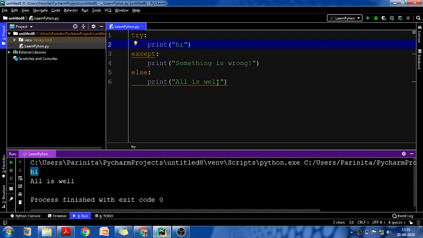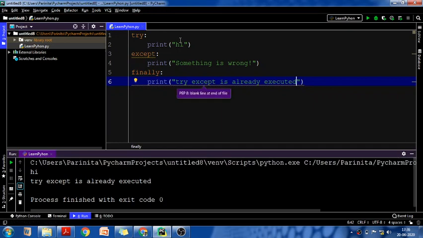Now let me show you one example of the finally block that I have already told you about. So what is the finally block? Irrespective of try and except block, the finally block will always be executed, whatever you have written inside it. So let's say we are having print hi, except something is wrong. If there is any error, something went wrong will come. Otherwise, let's say in finally I am writing print try except is already executed. So let's run it.